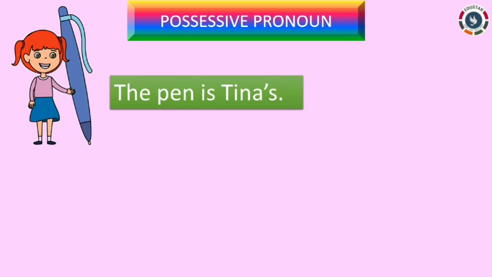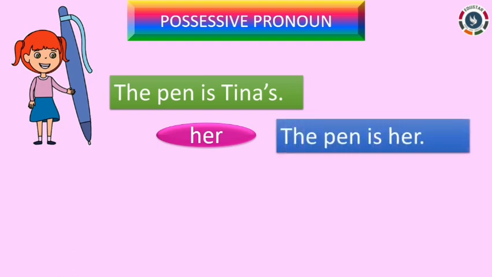So, what pronoun can we use for object position? Well, we can use her. If we use her, the sentence would become, the pen is her. That certainly does not sound right because it means that the pen is Tina. So what pronoun should we use here?